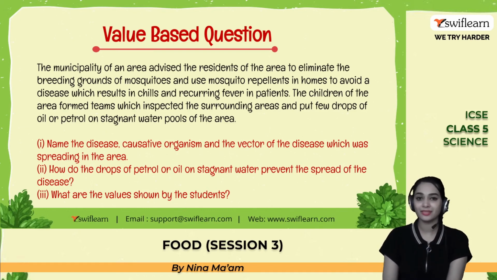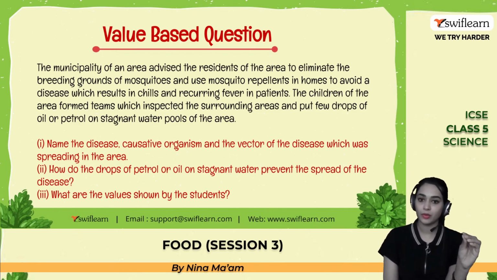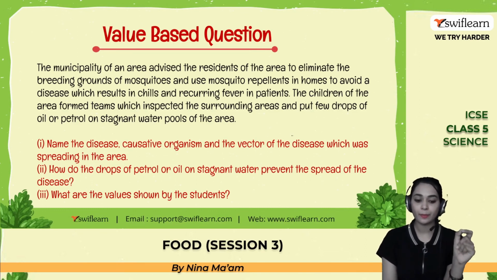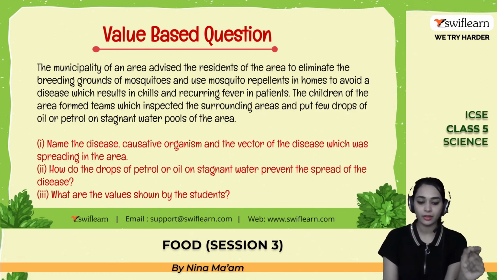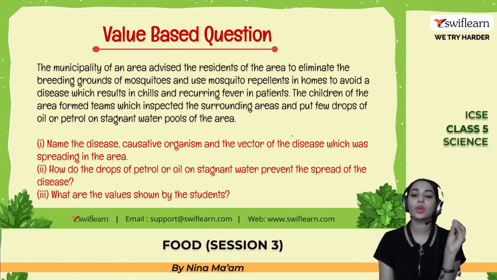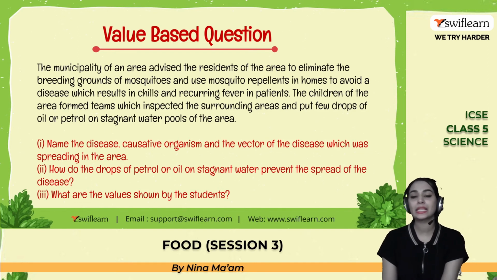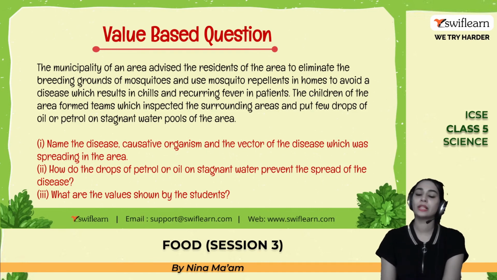So do you know the answer? Go ahead. The disease is malaria, which is caused by Plasmodium, and it is transmitted by the vector female Anopheles mosquito. How do the drops of petrol or oil in stagnant water prevent the spread of disease? If we put drops of oil and petrol on the stagnant water, then the larva cannot breathe and it will definitely destroy them, right? Yes, which will prevent the further development of mosquitoes.